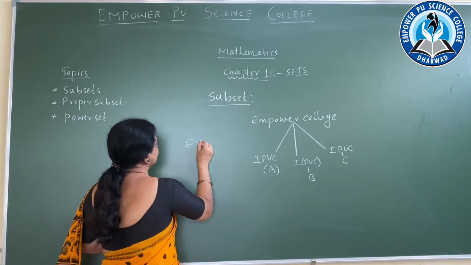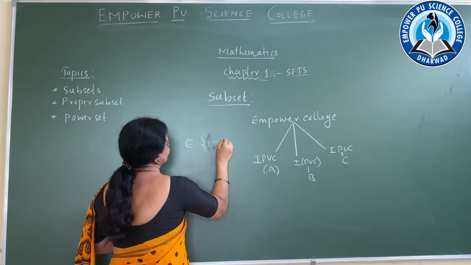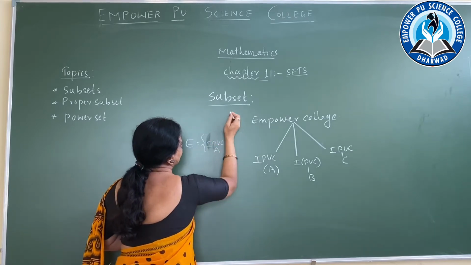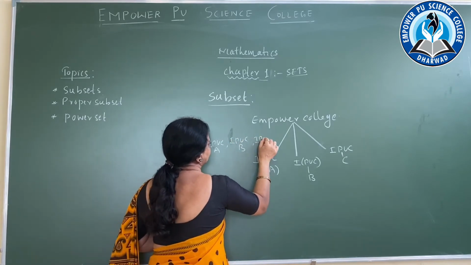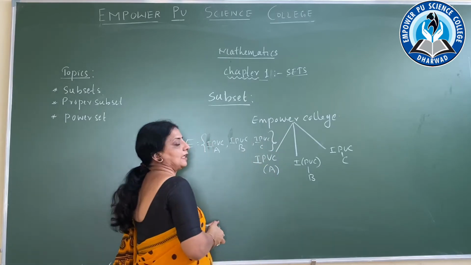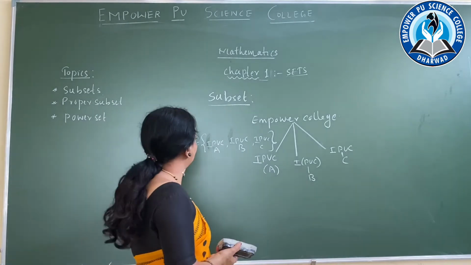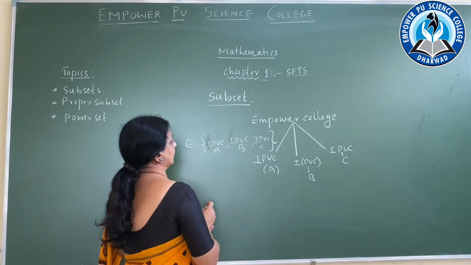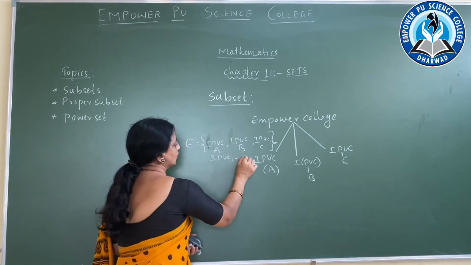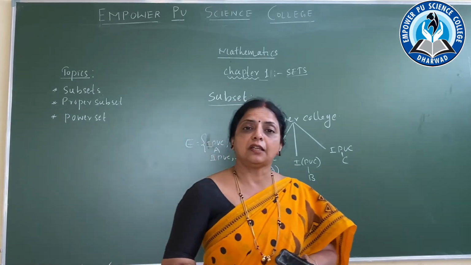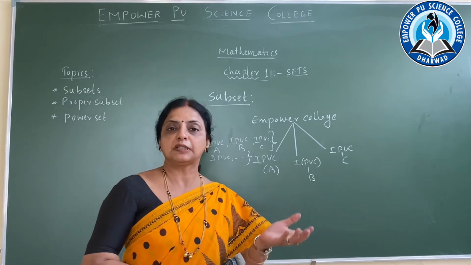In this E, there are what? First PUC A, first PUC B, first PUC C, and second PUC. So these are the elements. This is the big college. In these are the first year, and now comes the second year also. Second PUC is also present in this one. So these are the classes of Empower PU College, that is first year and second year.